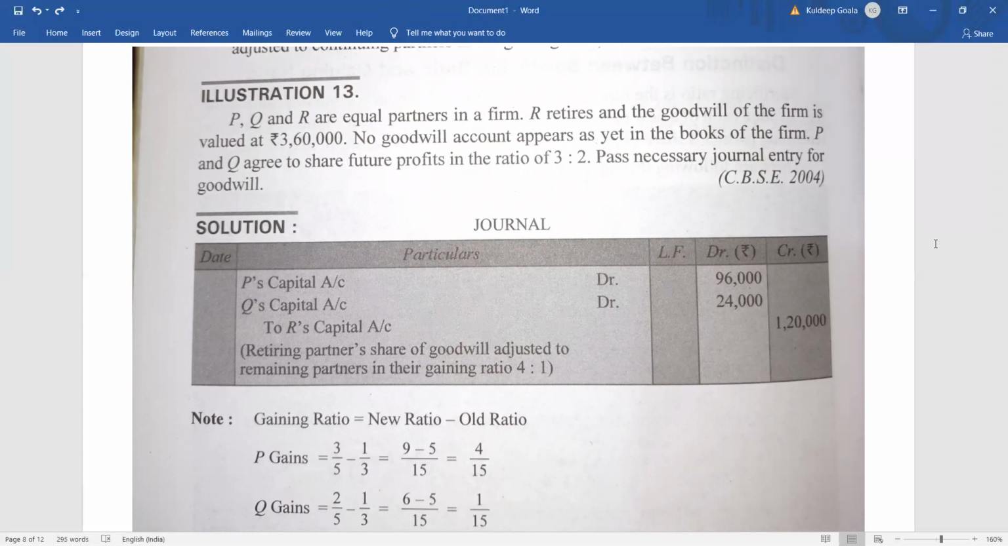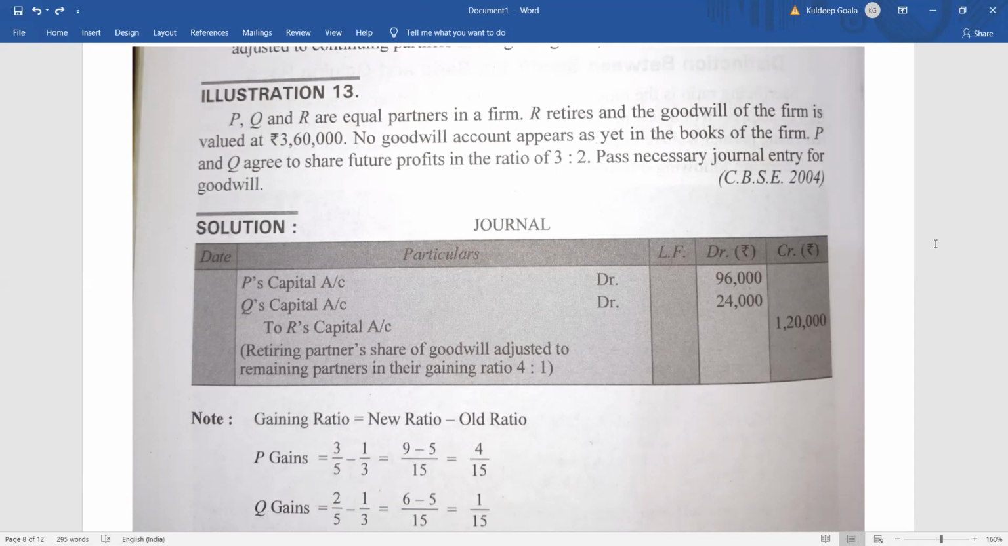At the time of his retirement, the goodwill of the firm was 3,60,000. Fine. No goodwill account appeared as yet in the books of the firm. Goodwill was not appearing in the books, right? The treatment of goodwill appearing in the books is the same as in admission. If it is appearing, you have to write it off, isn't it? So here it is not appearing.